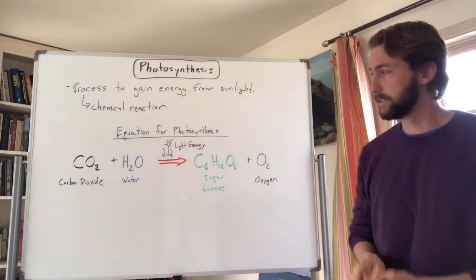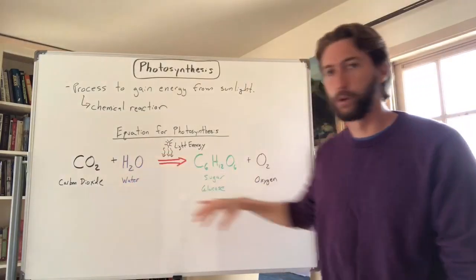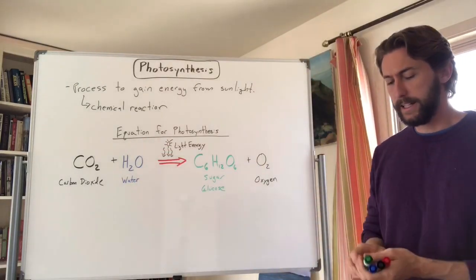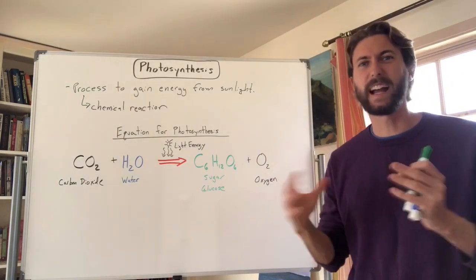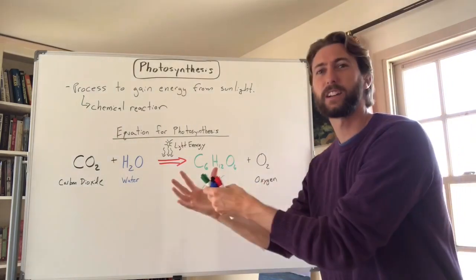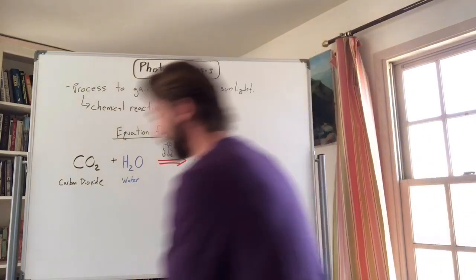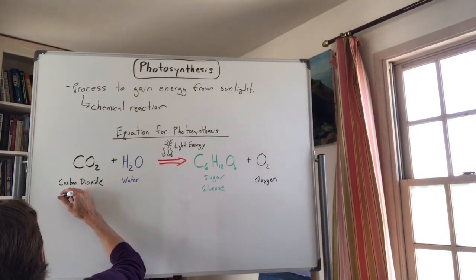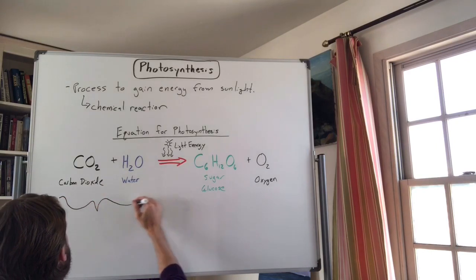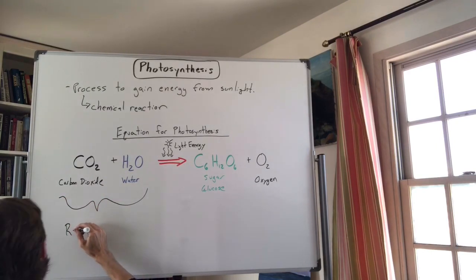That's pretty crazy, guys. And I mentioned this is a chemical reaction. So something you have to know is that in a chemical reaction, there are reactants and there are products. Reactants are like the ingredients, products are what get made, right? So the reactants in this equation, okay, are everything on the left side of the equation. So these are the reactants.